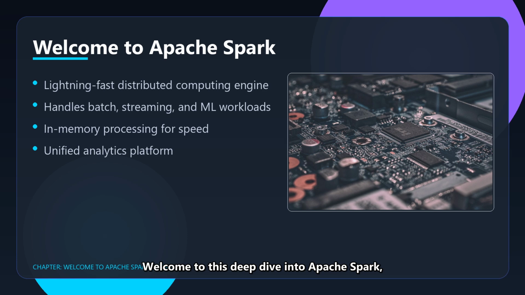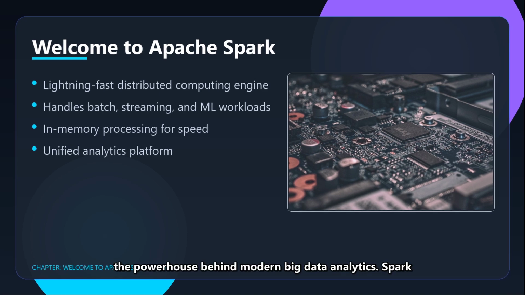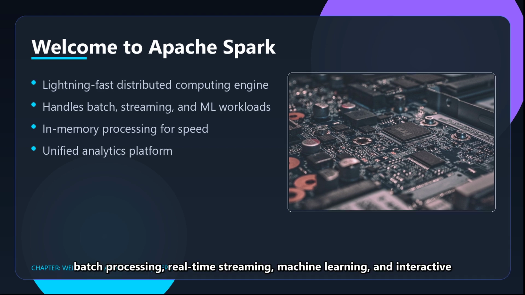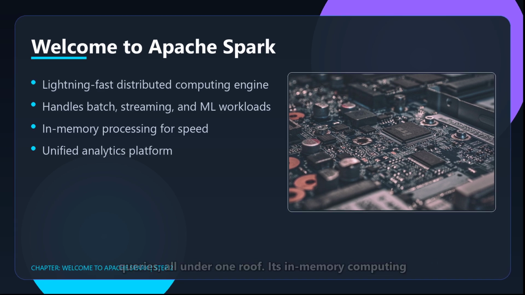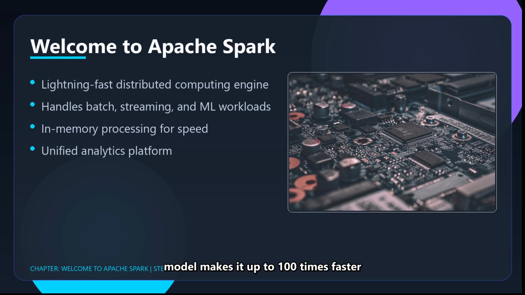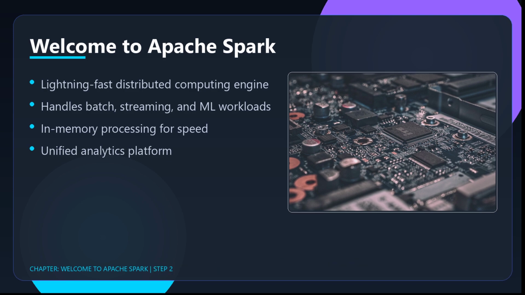Welcome to this deep dive into Apache Spark, the powerhouse behind modern big data analytics. Spark isn't just fast, it's a unified engine that handles batch processing, real-time streaming, machine learning, and interactive queries all under one roof. Its in-memory computing model makes it up to 100 times faster than traditional MapReduce frameworks.